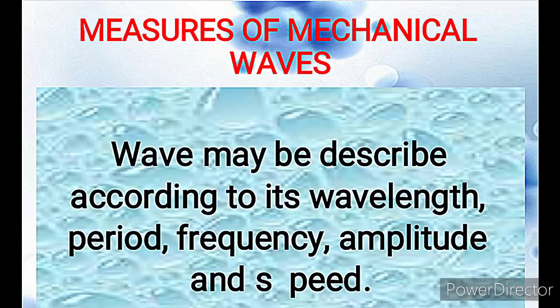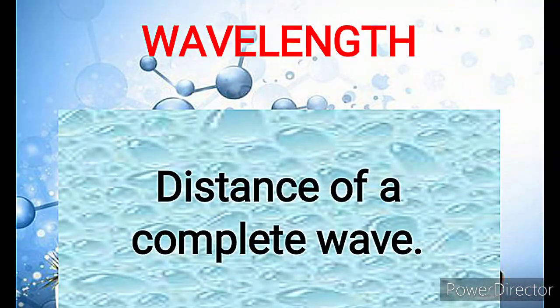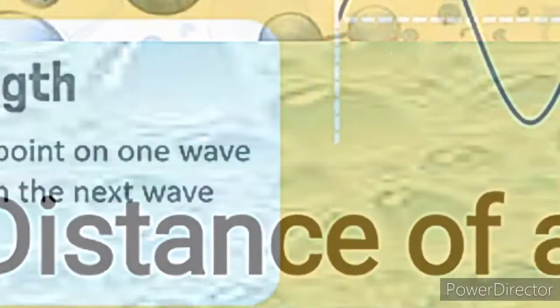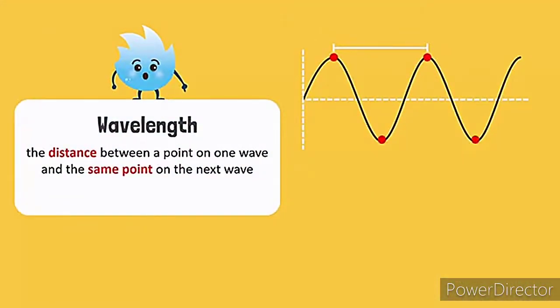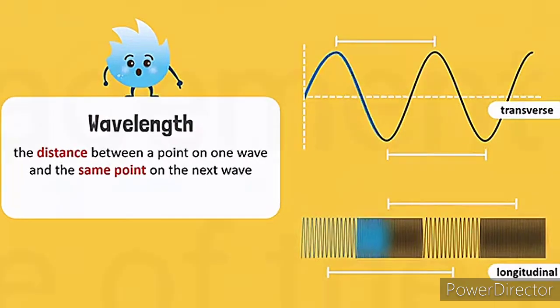For now, let us come to how mechanical waves are being measured. There are different quantities that can be used to describe a wave. This can be through wavelength, period, frequency, amplitude, and speed. First is the wavelength. It is the distance of a complete wave. It can be either crest to crest or from trough to trough of a transverse wave. And also, it can be from one complete rarefaction and one complete compression for a longitudinal wave.